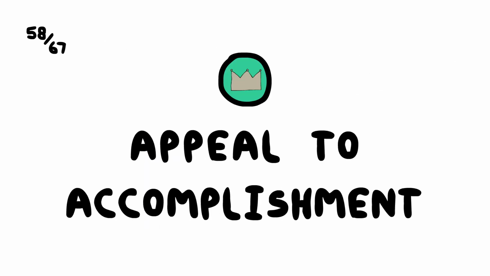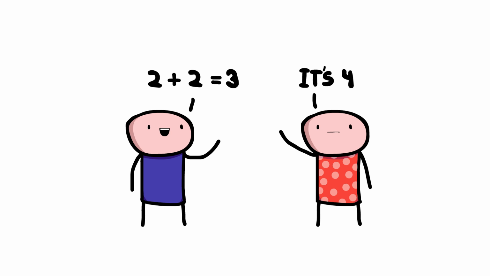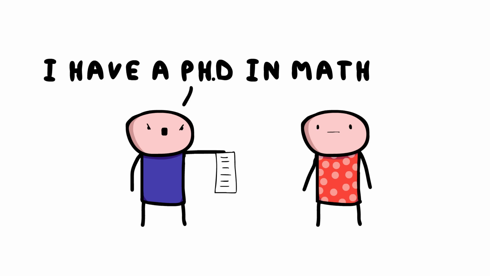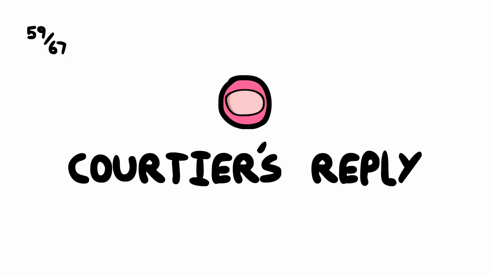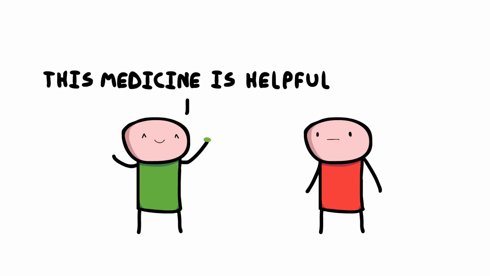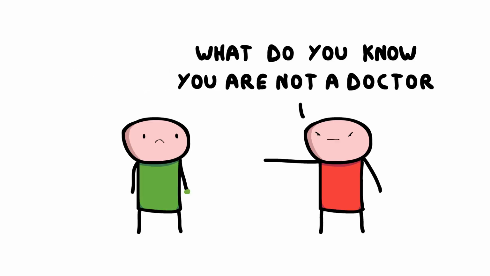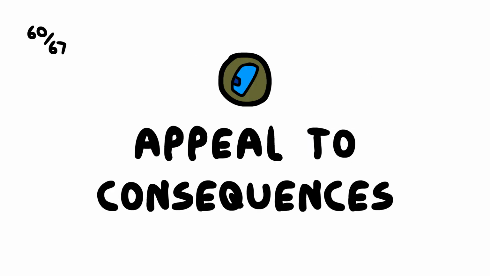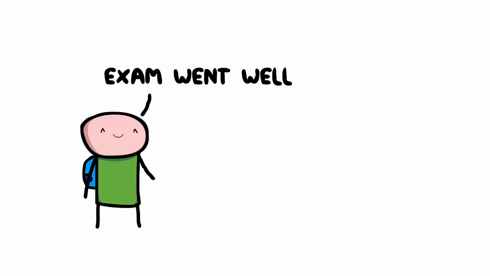Appeal to accomplishment. Using someone's achievements to validate their argument, relying on personal success rather than logical merit. Courtier's reply. Dismissing criticism by claiming the critic lacks sufficient expertise, avoiding substantive engagement. Appeal to consequences. Arguing that a belief is true because accepting it has positive consequences, conflating outcomes with truth.